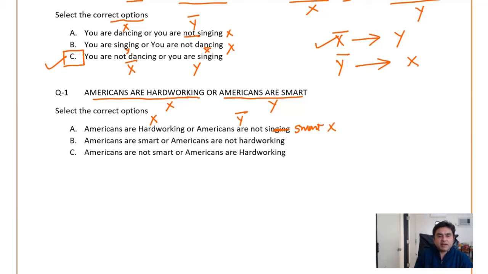Americans are smart, so this is Y. And Americans are not hardworking, that is X bar. Now here again Y will never lead to X bar. So this is also wrong. Now the third one. Americans are not smart. So this is our Y bar. Or Americans are hardworking, so this is X, and Y bar leads to X, so C is the correct answer.